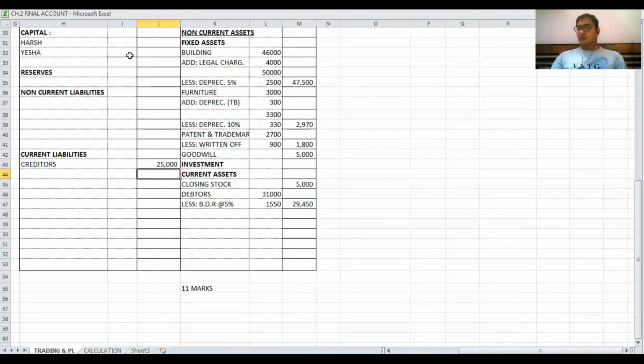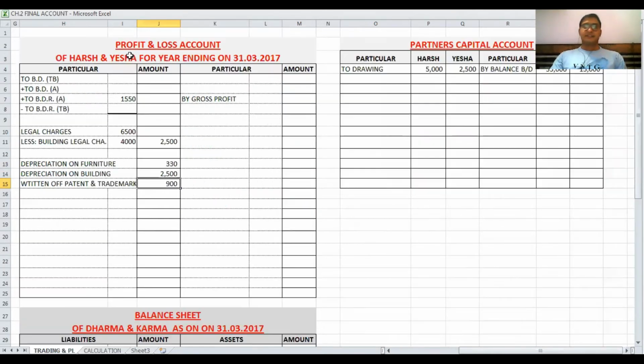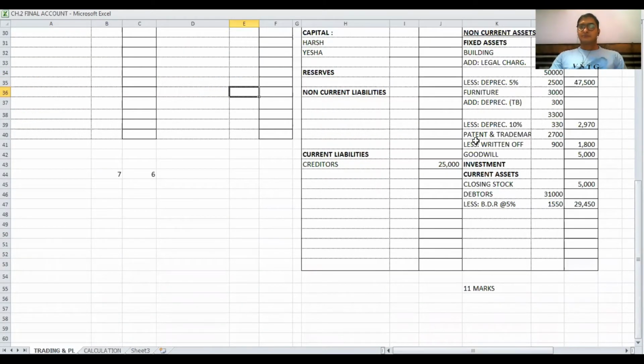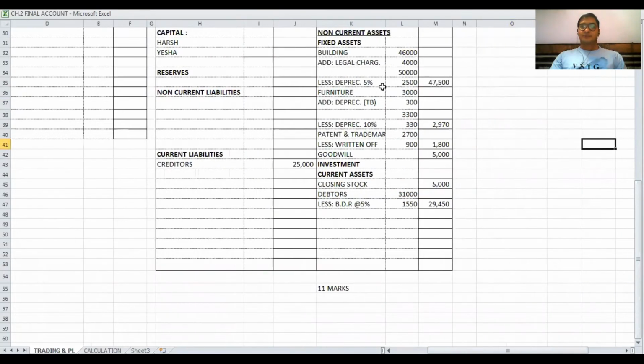Then account of goods means purchase and sales. Purchase recorded on debit side, 40,000. I am writing in inner column 40,000, and sales amount 89250. Okay, it is purchase and sales. Then machine, building, furniture, patent and trademark, goodwill.